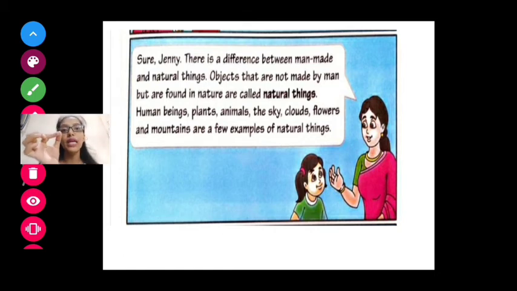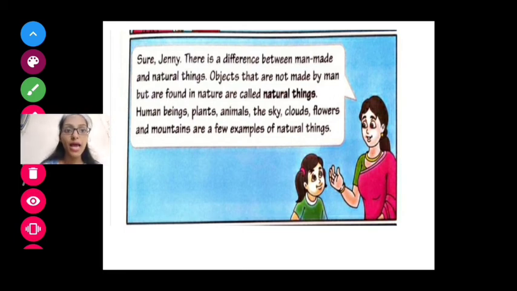For example, you take a pencil. A pencil is made by man, but is the sun or the moon made by man? No. So the things which are not made by man are known as natural things. Understood what is a natural thing? Means a human being has not made it. It is made automatically. Okay.